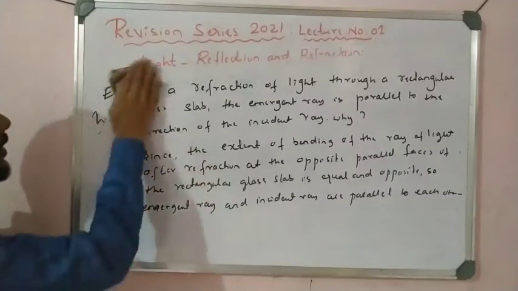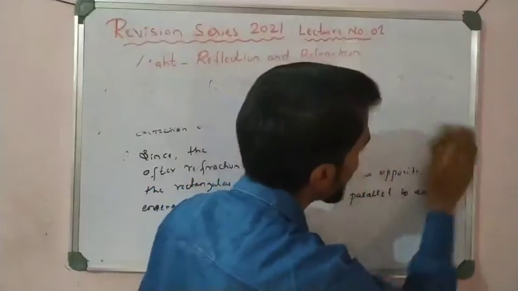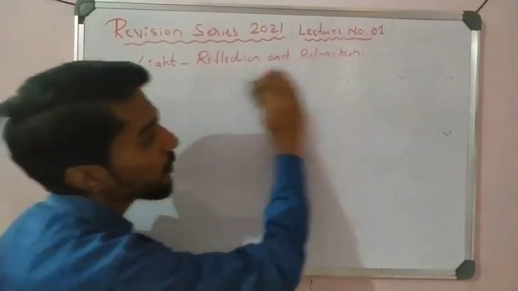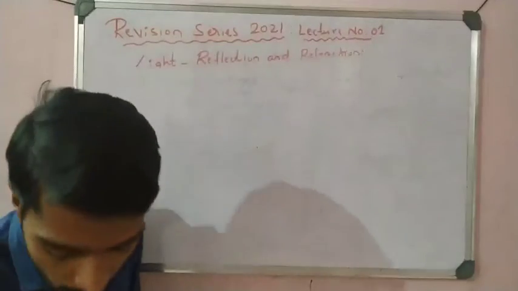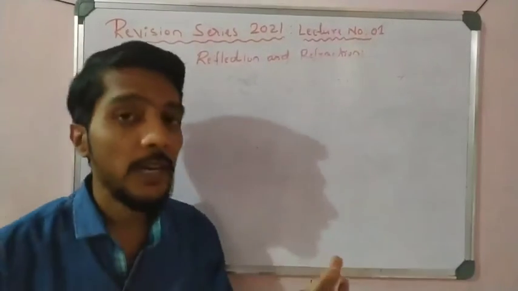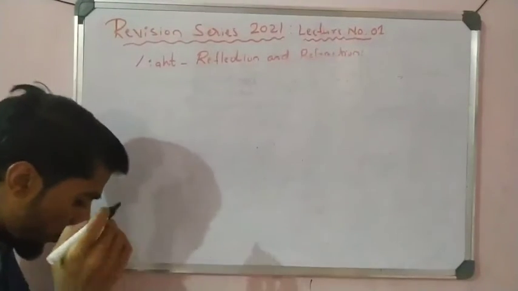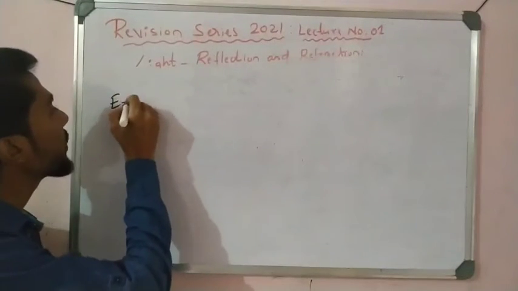Now let us come to another important example in regard to these concepts, and this is very important, students. Please practice this one. Why the emergent ray is parallel to the incident ray, that is very important, you have to practice. Okay, so the next example.